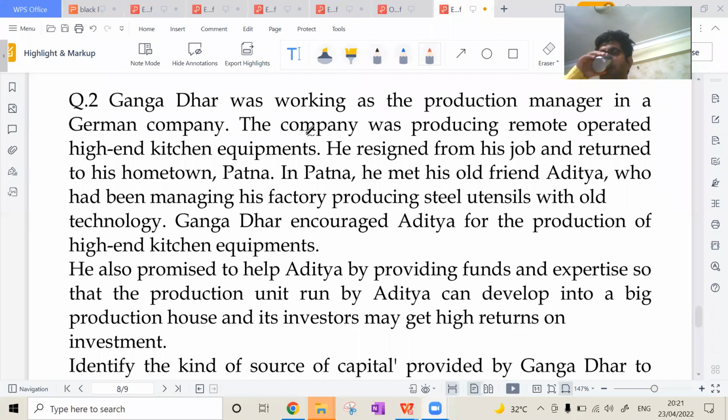Gangadhar was working as the production manager in a German company. The company was producing remote-operated high-end kitchen equipment. He resigned from his job and returned to his hometown, Patna. In Patna, he met his old friend Aditya, who had been managing his factory, producing steel utensils with old technology. Gangadhar encouraged Aditya for the production of high-end kitchen equipment. He also promised to help Aditya by providing funds and expertise so that the production unit run by Aditya can develop into a big production house and its investors may get high return on investment. Identify the kind of source capital provided by Gangadhar.